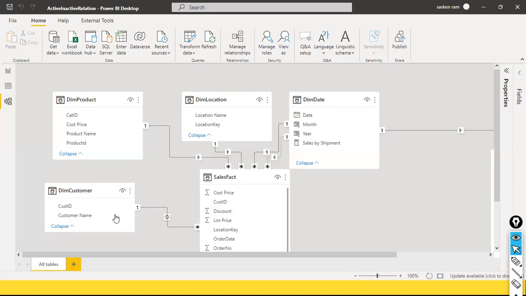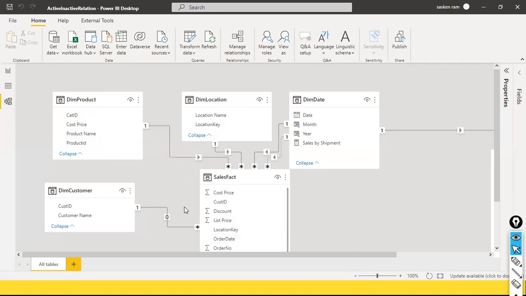Tell me, what is the filter? Let's say here the relationship got created automatically between the product table and the sales fact table. Can you tell me what is happening here when I do this? The product table now can filter the fact table because the arrow is flowing down here. But can a fact table filter a product table? It is not possible.